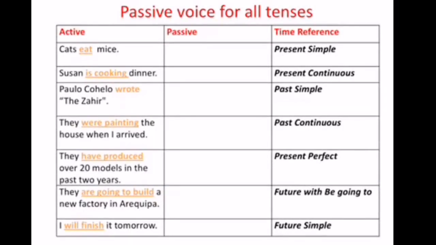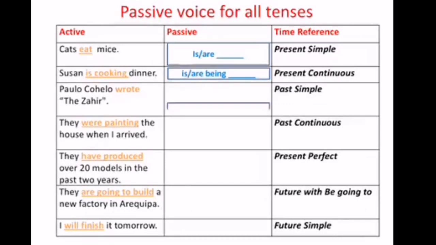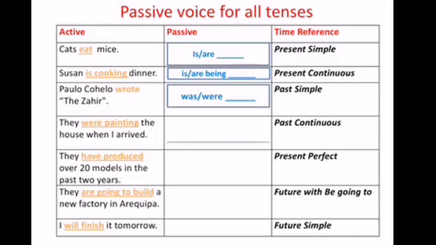As a review, don't forget that the only thing that changes in the passive voice is the verb to be, because the main verb is always going to be in the past participle form. For example, in the simple present, is or are, past participle. Present continuous, is or are being, and past participle. Past, was or were, past participle.